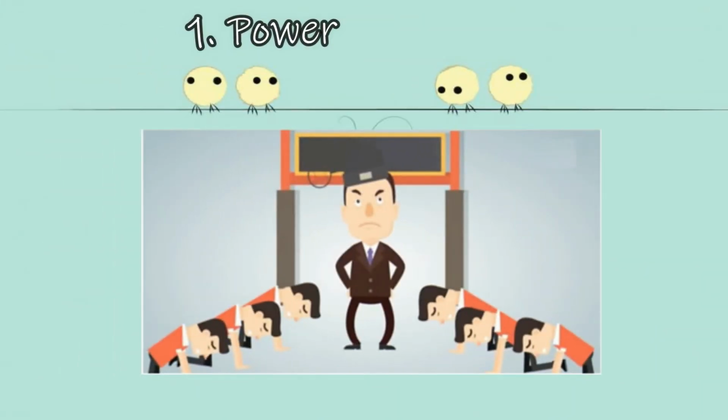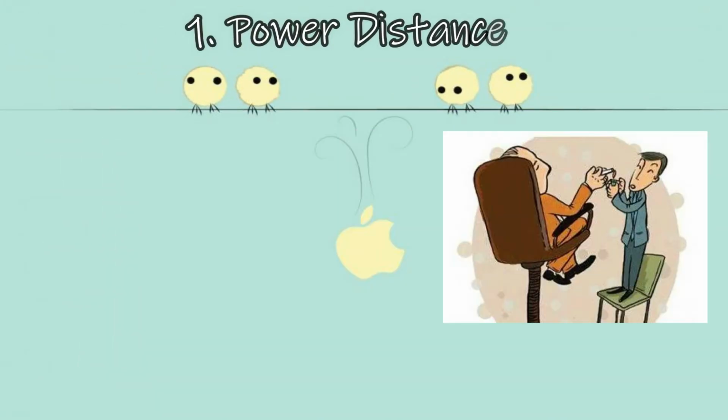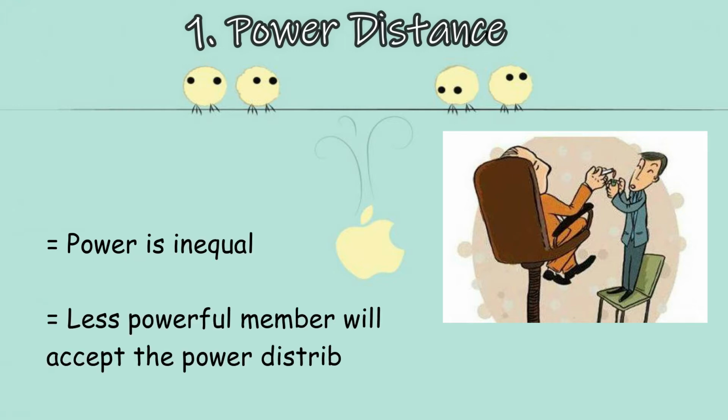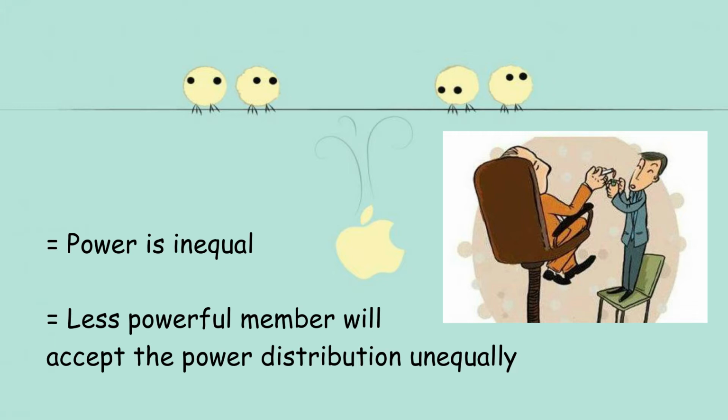And the first dimension is power distance. In this world, we know that power is unequal. And the two parties also have a front, which are the stronger one and the weaker one. So the less powerful member will accept the unequal power distribution from the more powerful member. So this dimension states that different cultures encourage or maintain power and status differences between the parties.